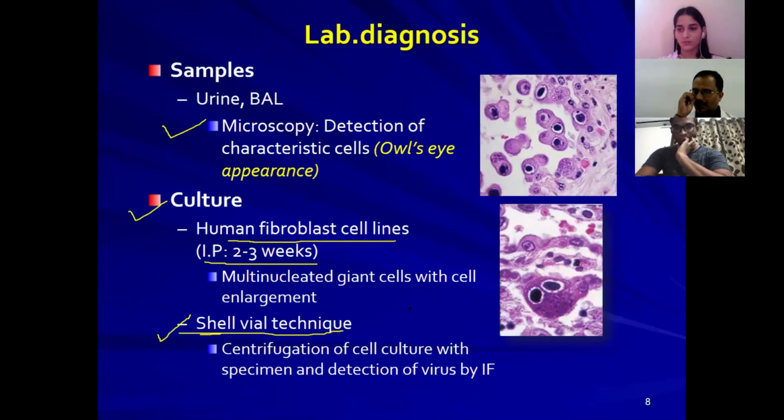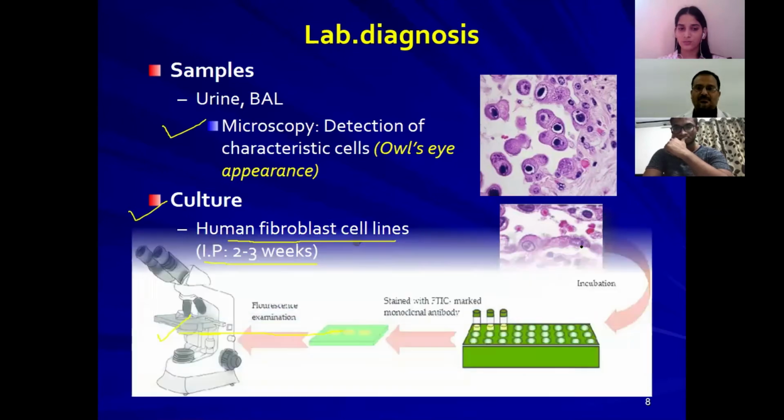By doing this technique, you can see the cytopathic effects in cell line cultures within around 1 week. Now we will see how it has to be done.